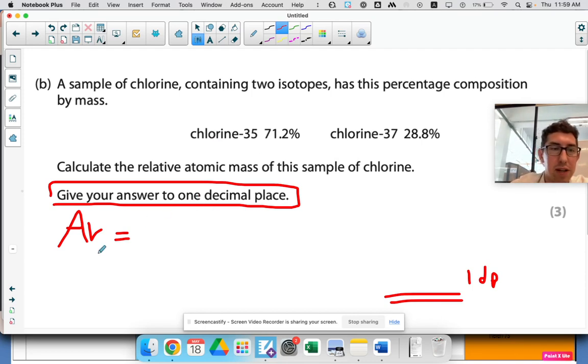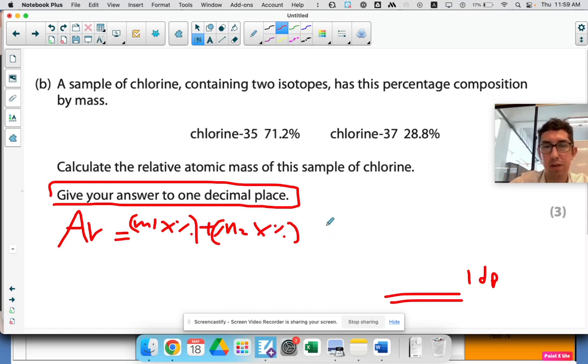Okay, so what's the equation? Relative atomic mass, given the symbol Ar, equals mass of isotope 1 times percentage abundance plus mass of isotope 2 times percentage abundance plus mass of isotope 3 times percentage abundance, and so on. If there's 4, you keep adding them. This time we've only got 2 isotopes. Let's call this one 1 and this one 2.